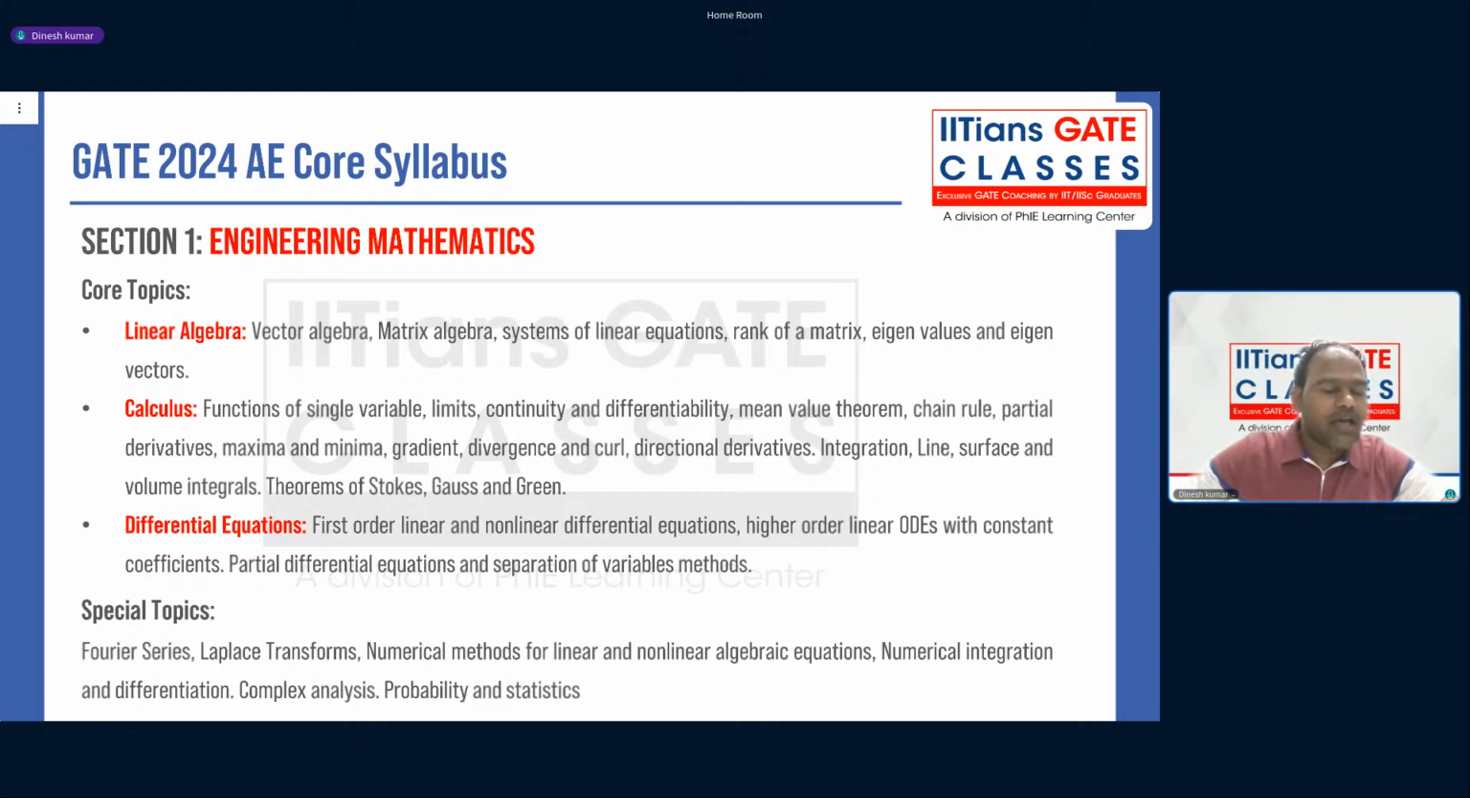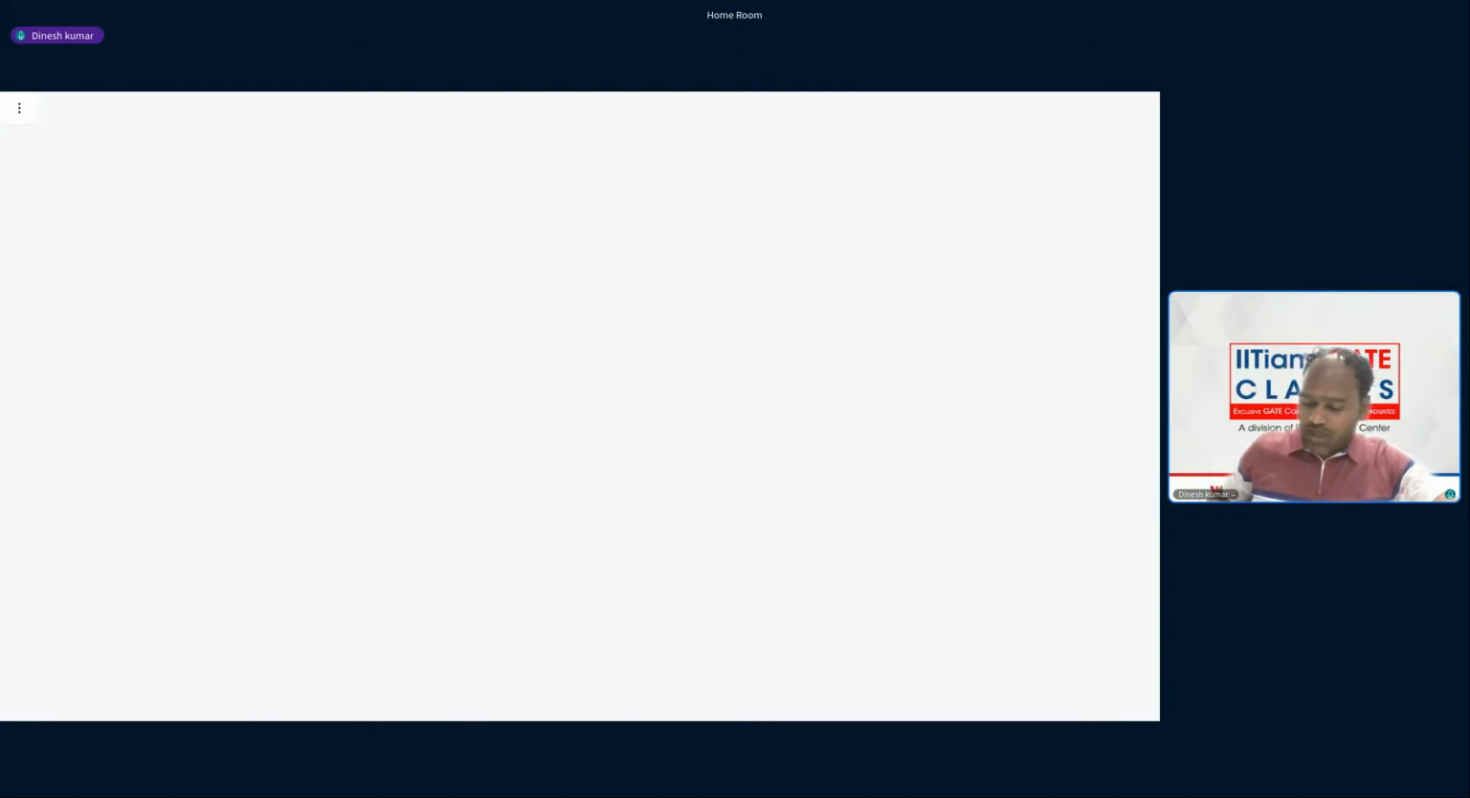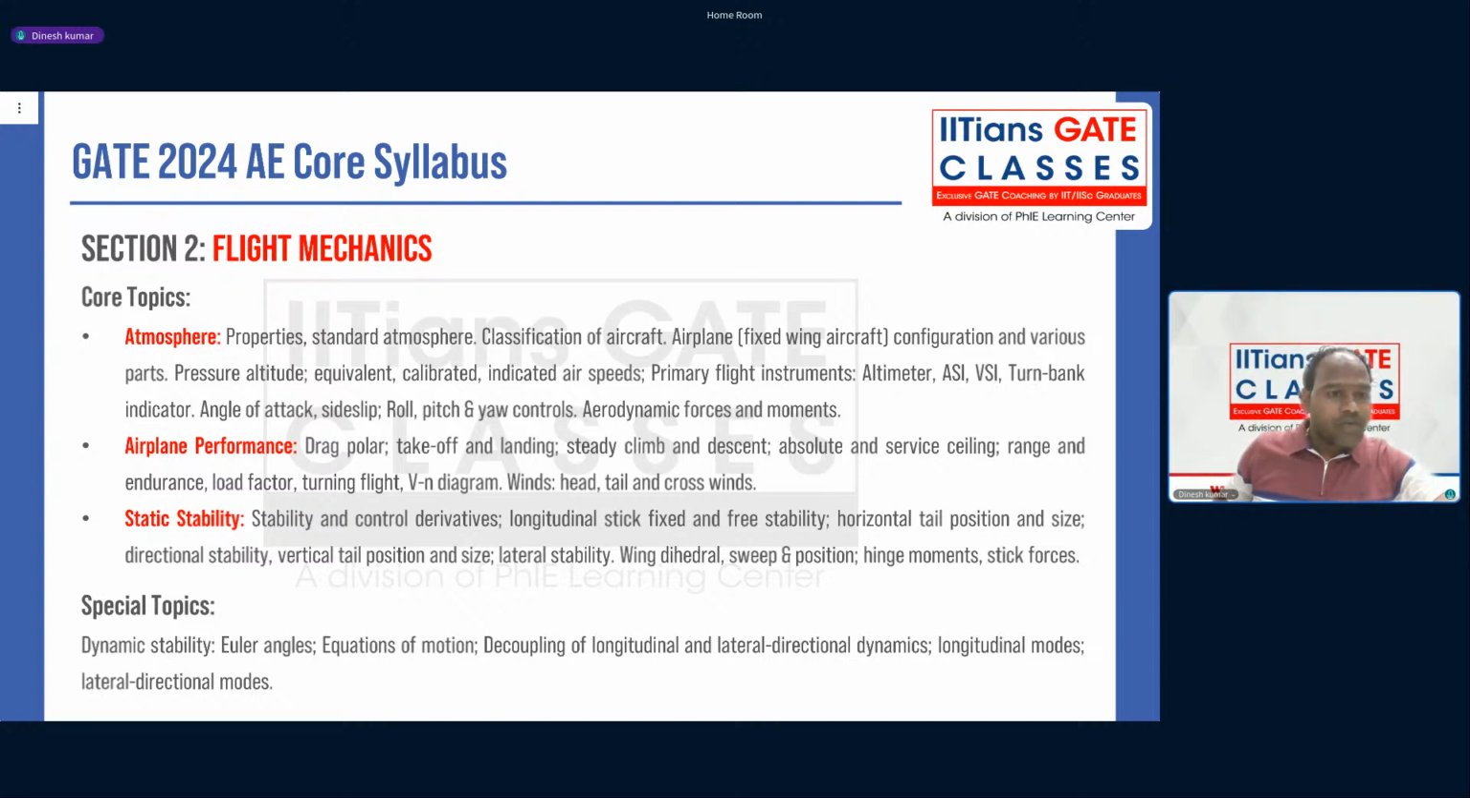So this year they asked 1 question from probability and statistics. There was 1 question from numerical methods also. So this is how the GATE syllabus for engineering mathematics in GATE Aerospace looks. Okay, engineering mathematics syllabus in GATE Aerospace. The second section in your syllabus is what?